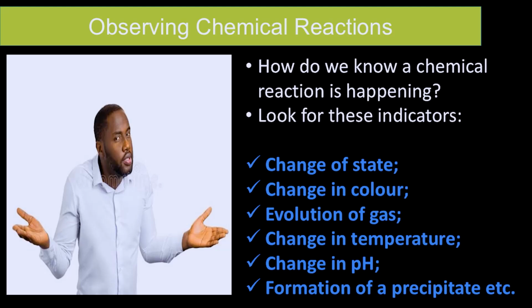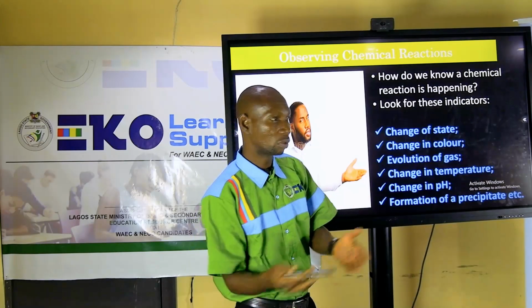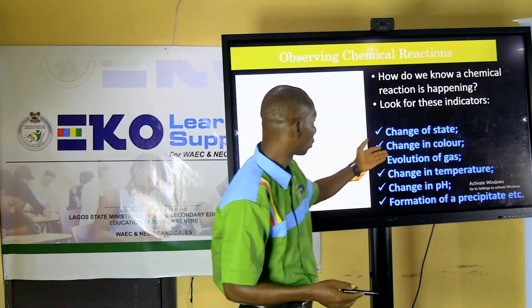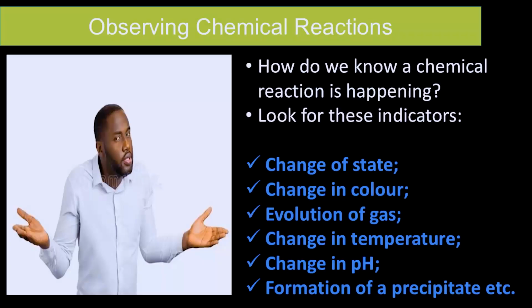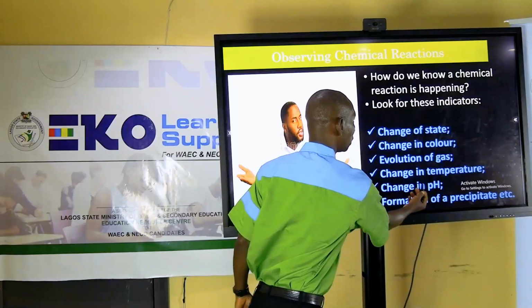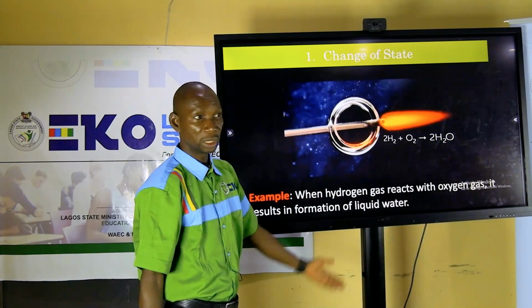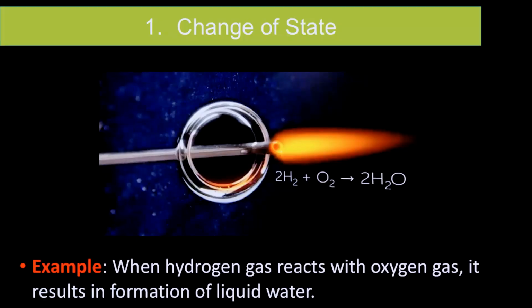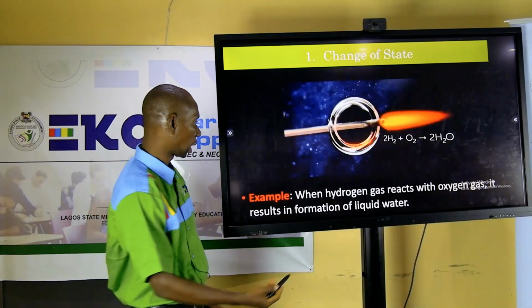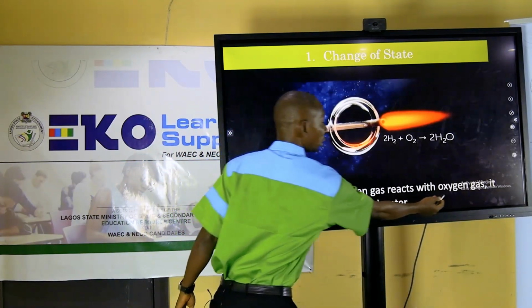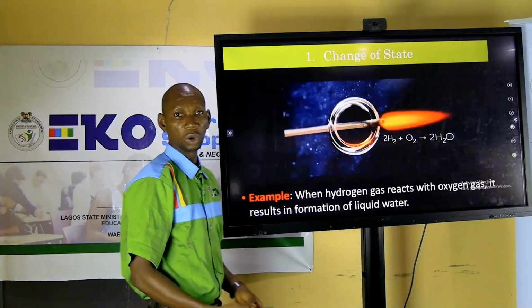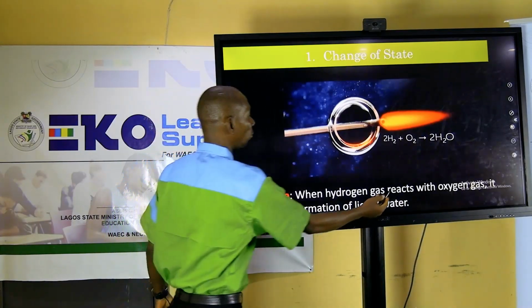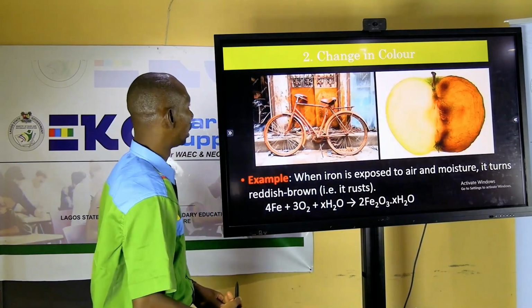Change of states. Once you have a compound changing its state, maybe from liquid to solid, from solid to gas, once you have a change of state, change in color, evolution of gas, change in temperature, change in pH, formation of the precipitate. We are going to look at this very quickly. Change in states, for example, when you have hydrogen gas reacting with oxygen gas to form liquid water. So you can see you have two gases mixed together and they are forming what? A liquid. That's an example of change in states as an evidence.